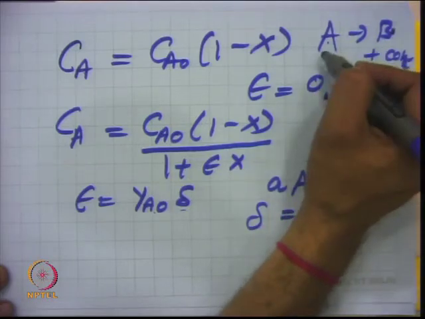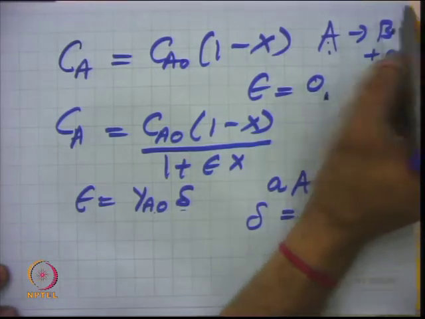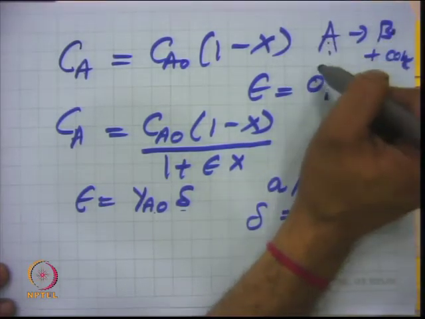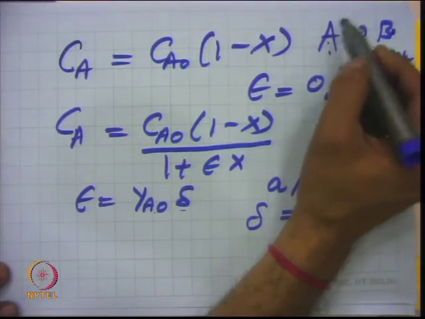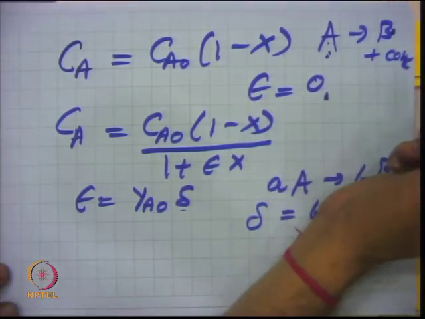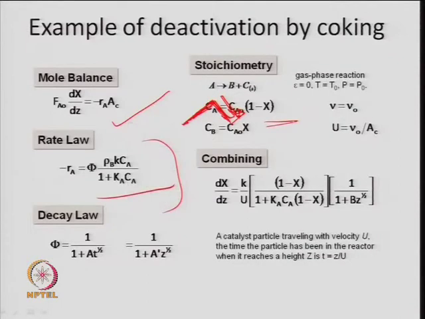Whatever the moles of A reacted, an equal number of moles of B will form. F_A0 is the inlet mole flow rate. F_A0(1 - x) is the moles of A left if you make the stoichiometry table, and F_A0 x is the moles of A reacted. So F_A0 x moles of B will form. That is just the concentration of B in terms of the product, C_B equals C_A0 x.